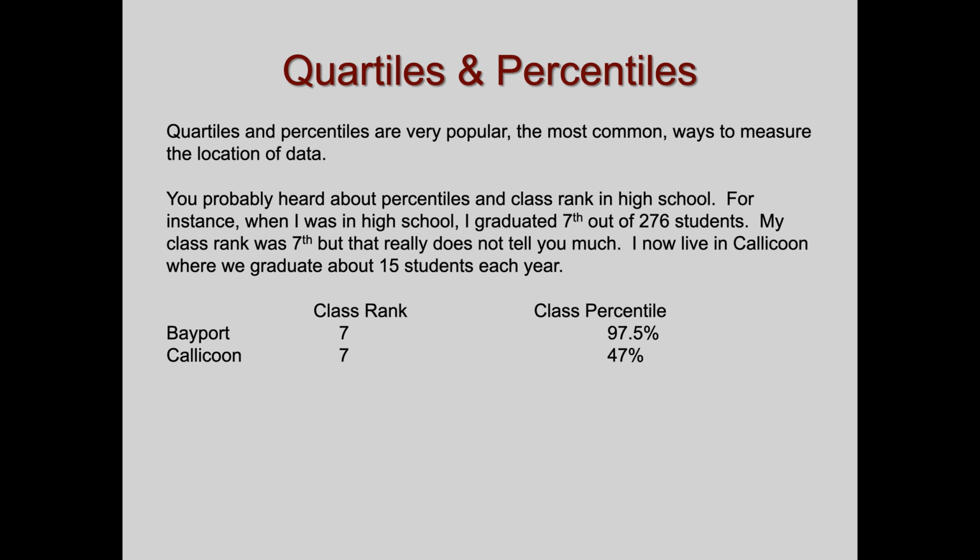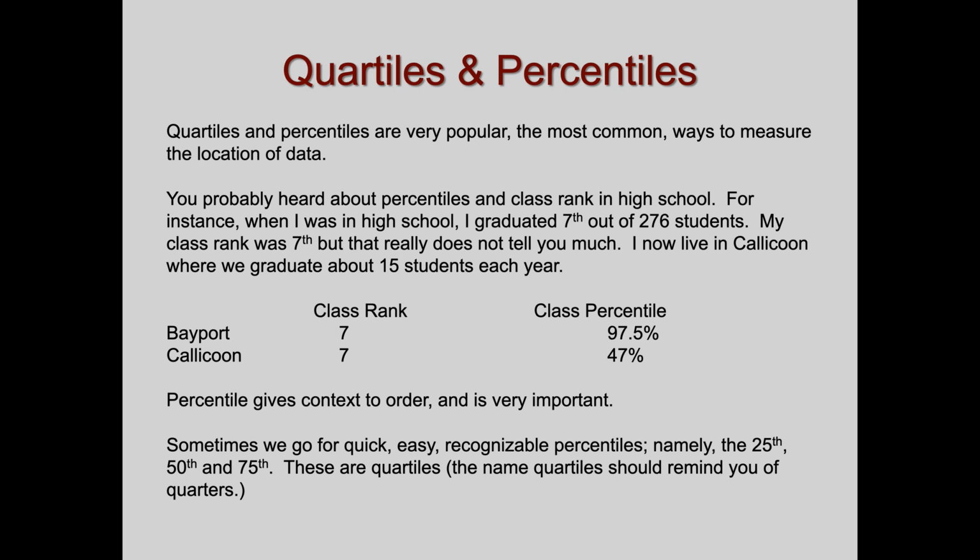So percentiles and quartiles lend context to order. It's very important. Without it, you don't get a complete picture of order. For example, someone might say, wow, that's pretty impressive, you graduated 7th in Bayport. But in a neighboring district called Sachem, at the time, Sachem was the largest suburban school district in the United States of America. And I believe every year, they graduated over 1,500 kids. Imagine if I was 7th out of 1,500. That's almost the 99th percentile. So the quartiles and percentiles mean a lot in terms of where we are ranked.